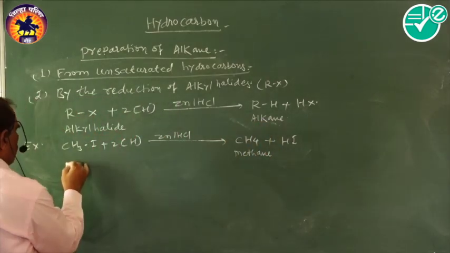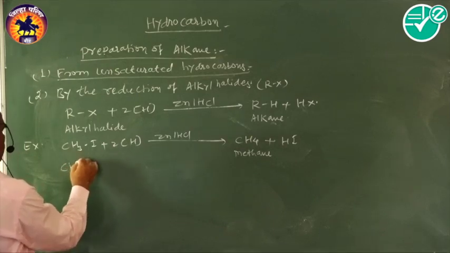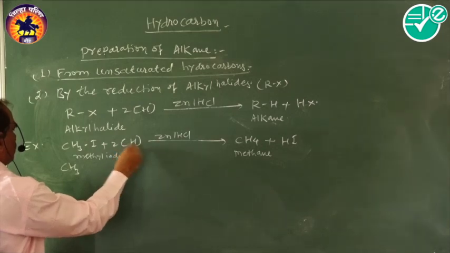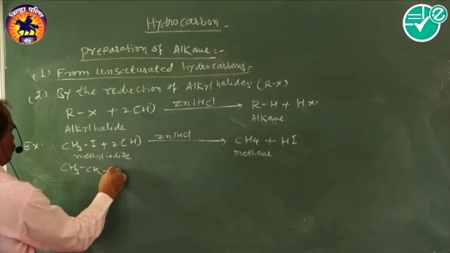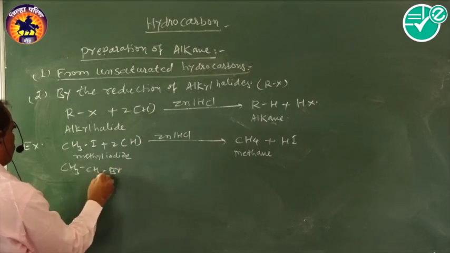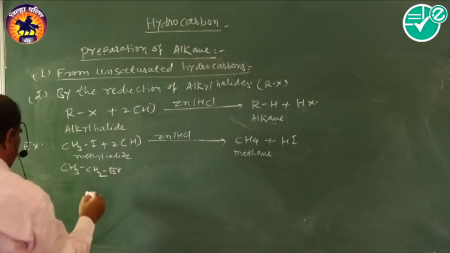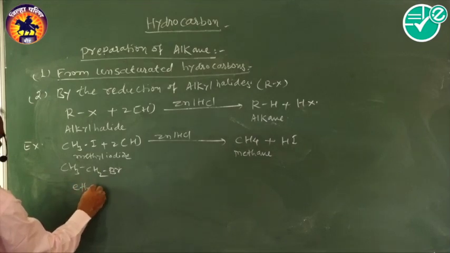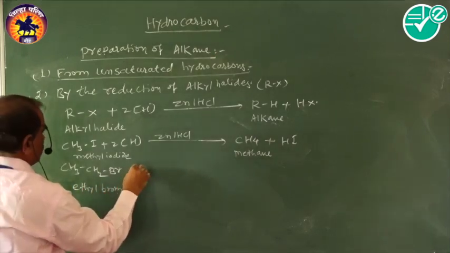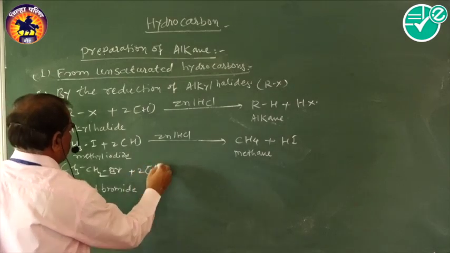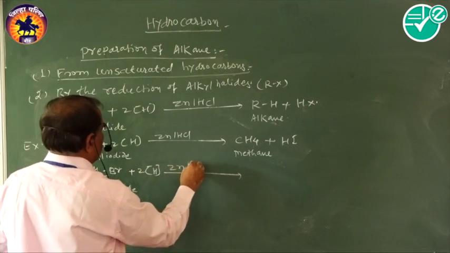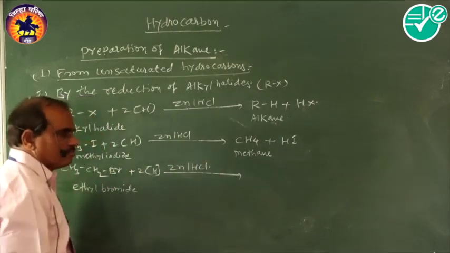Or another example we have taken, after methyl iodide, is CH3CH2Br, that is ethyl bromide, plus 2H nascent hydrogen, which is obtained from the zinc and hydrochloric acid.